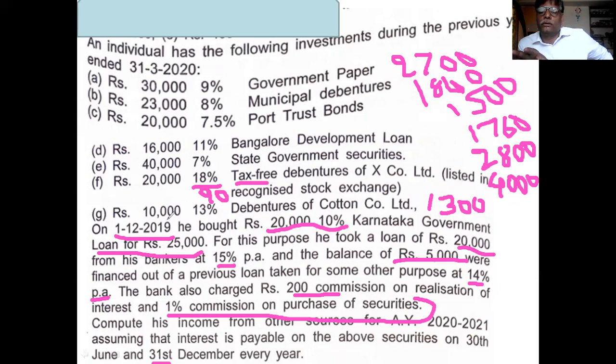They distribute two times, on 30th June and 31st December. Are both interests available to the assessee on the Karnataka government loan investment?